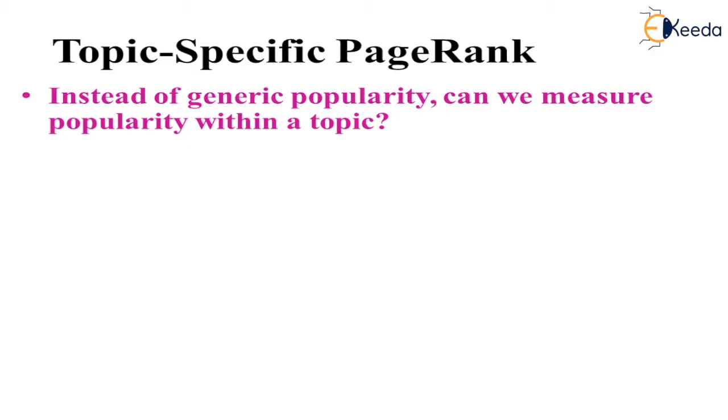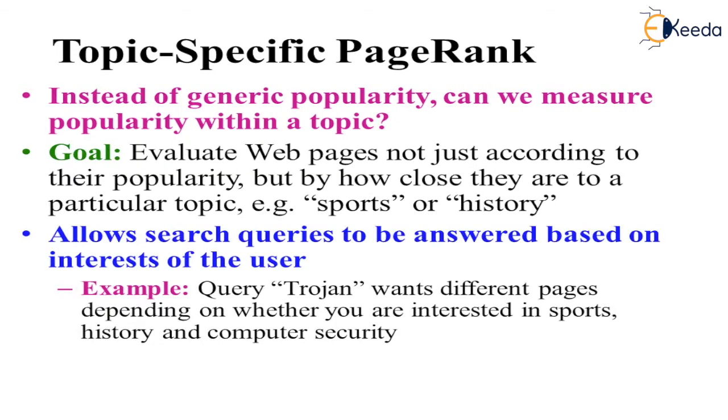Topic specific page rank: instead of generic popularity, can we measure popularity within a topic? Suppose we have specific words to search for, and based on that we only want certain pages. We don't want the whole context of page rank, the very simple generic page rank. We want specific topic related ranking.